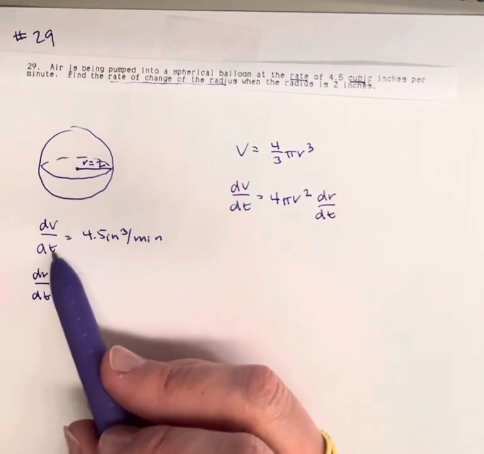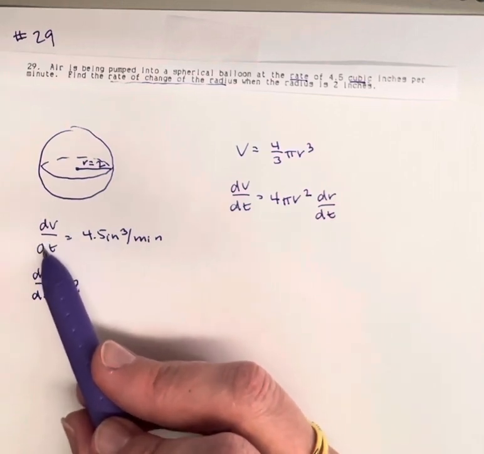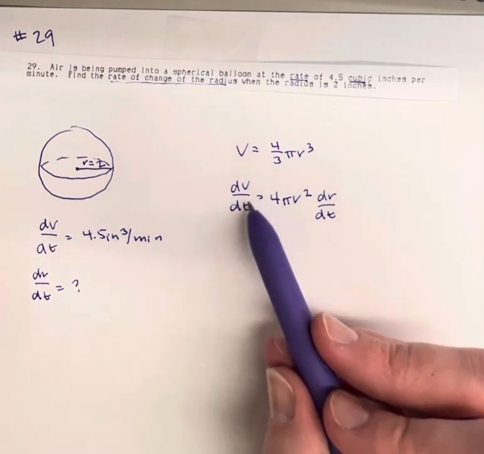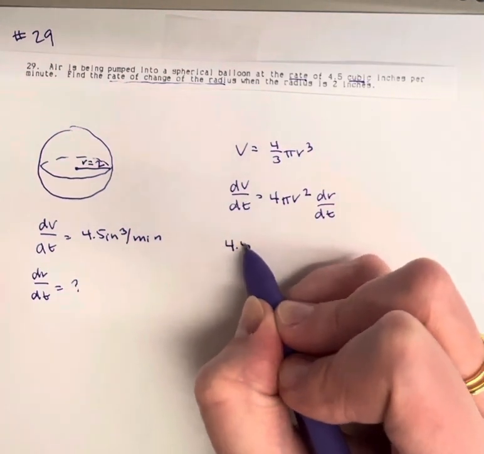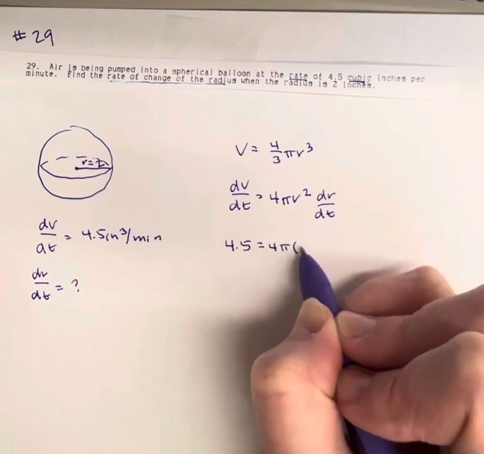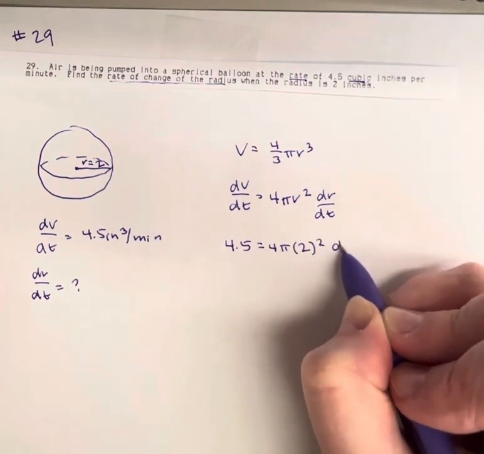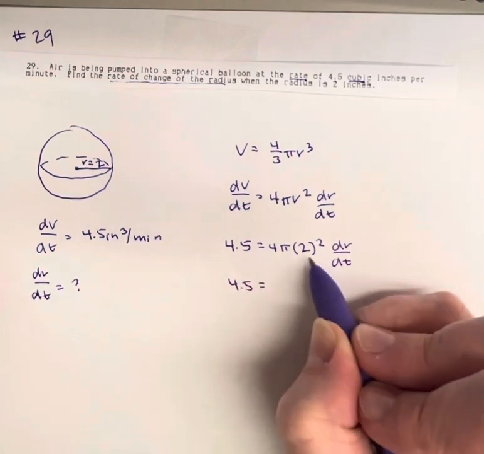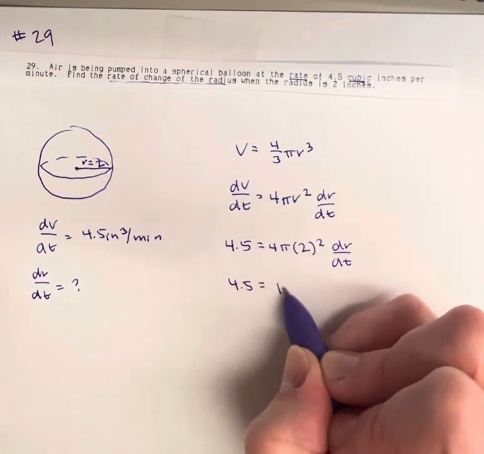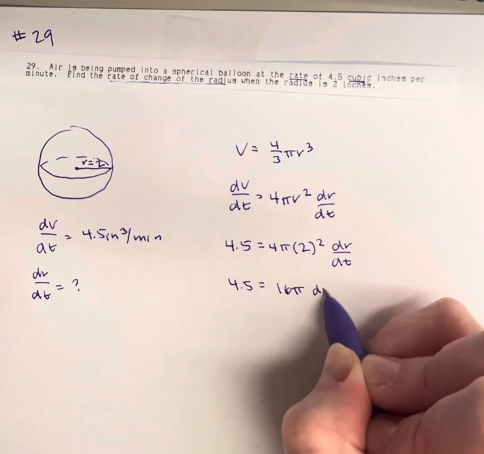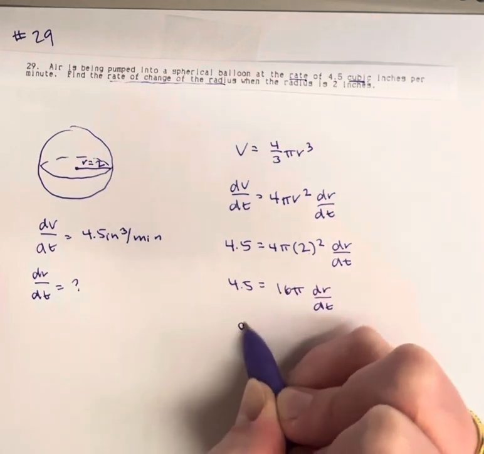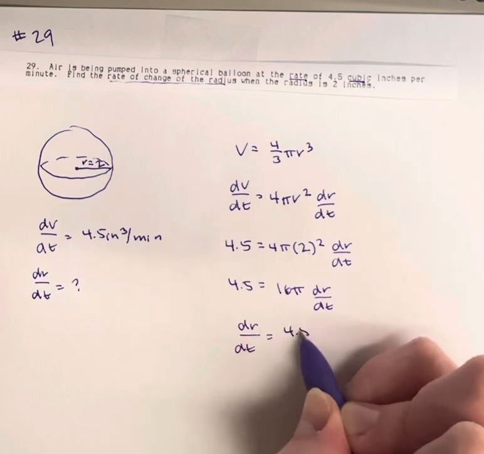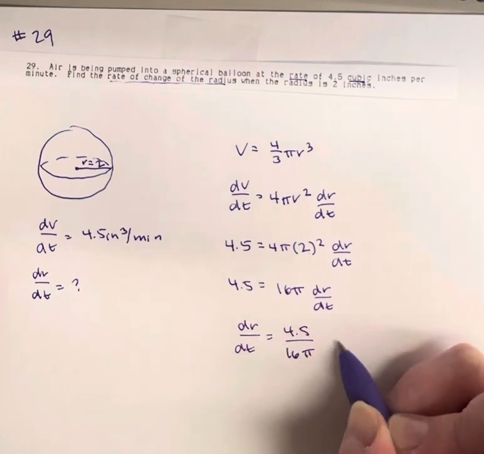Now, this one is a little bit different. I know dV/dt and I don't know the rate for the radius. So I know dV/dt is 4.5. 4 pi, I know the radius is 2, and I'm looking for dr/dt. So 4.5, 2 squared is 4, 4 times 4 is 16, so this is 16 pi times dr/dt. So getting our dr/dt by itself, I'll divide 4.5 divided by 16 pi.